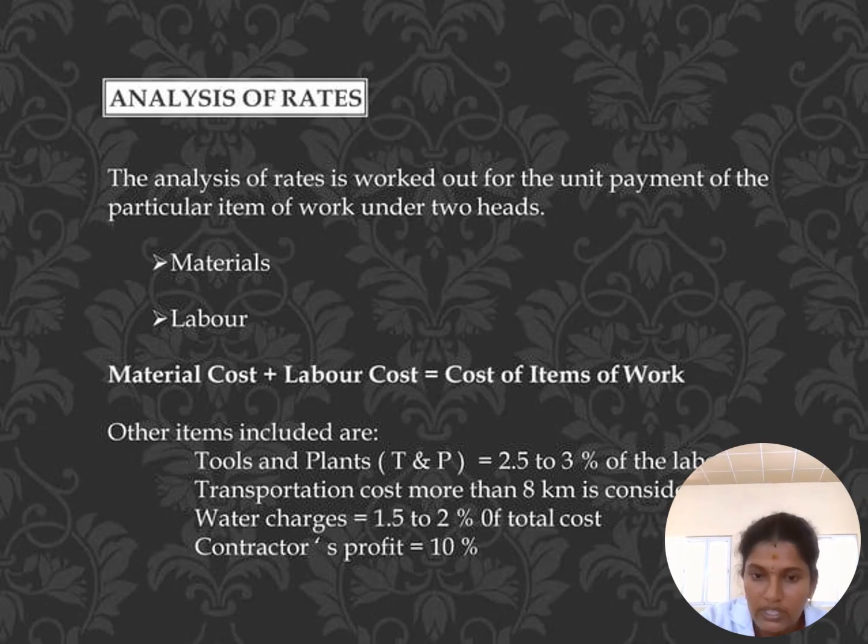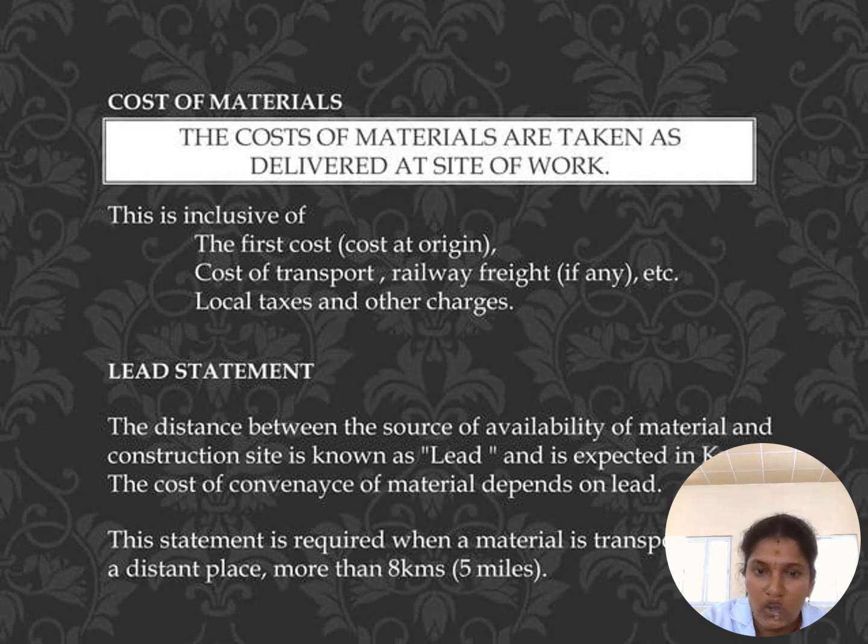Like contractor profit, it may be 10%. Water charges may be 1 to 2%. And transportation charges are applicable only if the distance from the material source to the construction site is more than 8 kilometers. Then the transportation cost will be added. For more than 8 kilometers, the distance should be calculated per kilometer, and we have to include the total transportation cost in the cost of the item of work. So that is the extra charges we have to include, right?